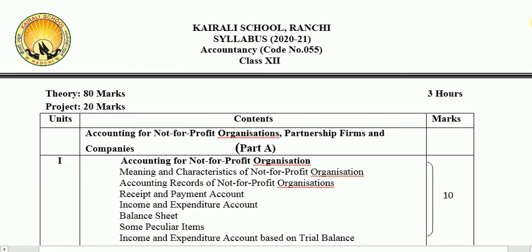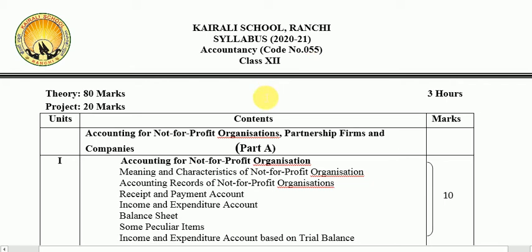And today we are going to have our first class for accountancy. First of all, congratulations to all of you for coming to class 12. Today we will discuss what is our syllabus for AISSCE, All India Senior Secondary Certificate Examination 2021. So here is the syllabus in front of you. Accountancy is our subject and the code number for accountancy is 055.